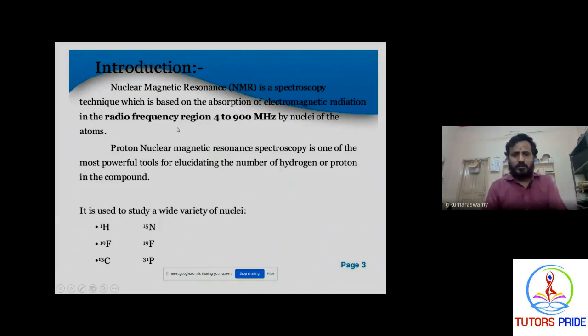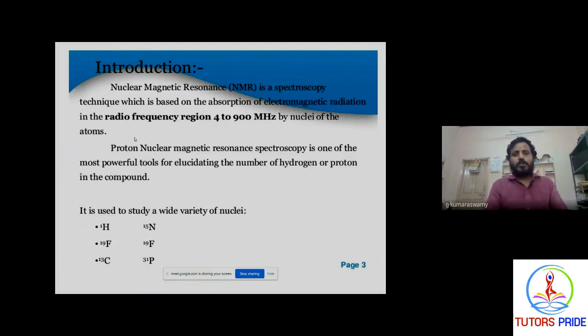Nuclear means nucleus. If you take any atom, the nucleus is there. The electrons are continuously revolving around the nucleus. During this, it can create a magnetic field. Any matter revolving continuously like that gives a magnetic field. This magnetic field depends upon the different kinds of nuclei.